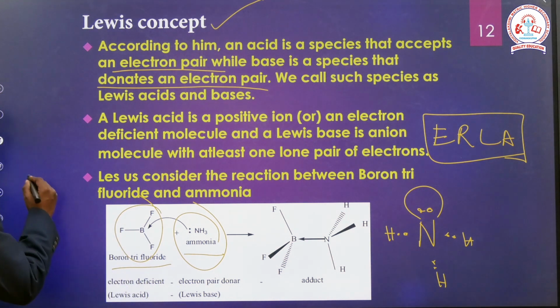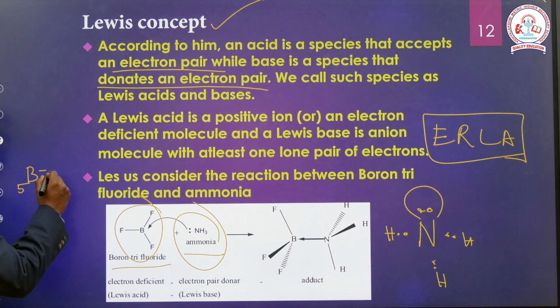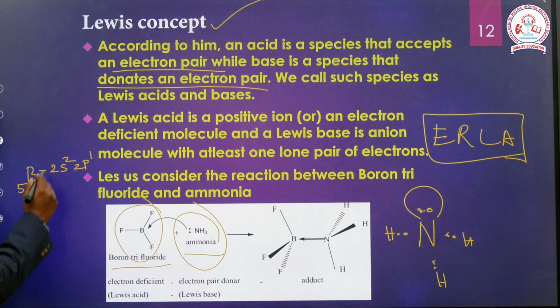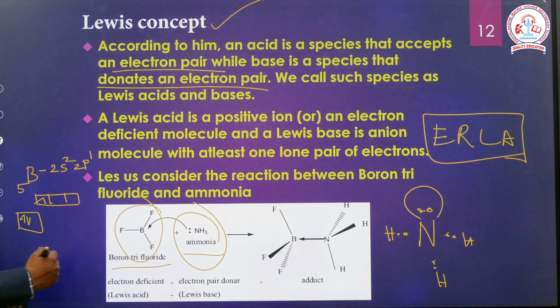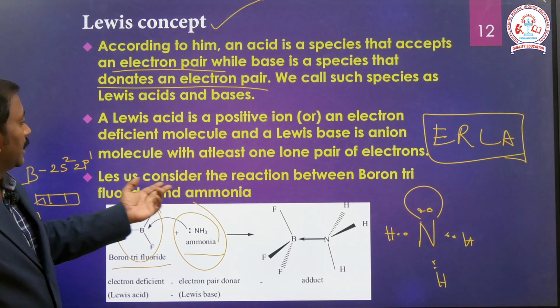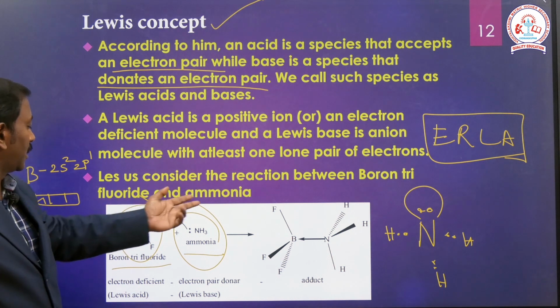Boron has atomic number 5, valency 3, and the electronic configuration is 2s2 2p1. In boron trifluoride, boron makes bond formation with ammonia. You see, a Lewis acid is an electron acceptor. Consider the reaction of boron trifluoride and ammonia.